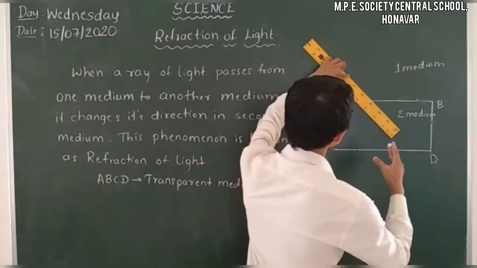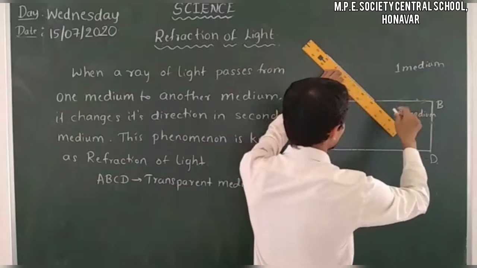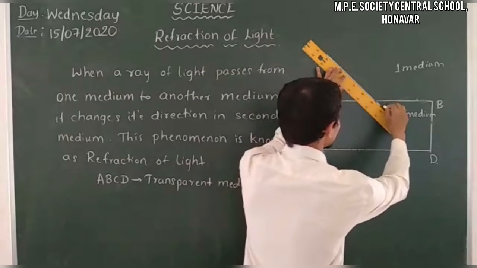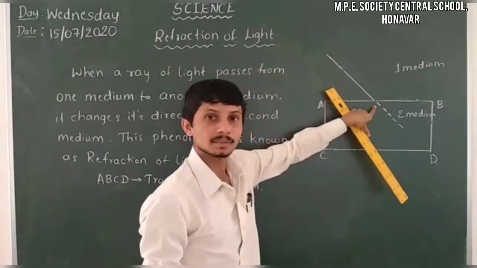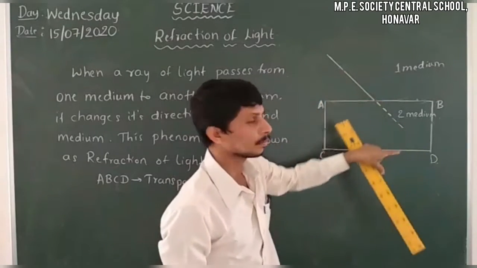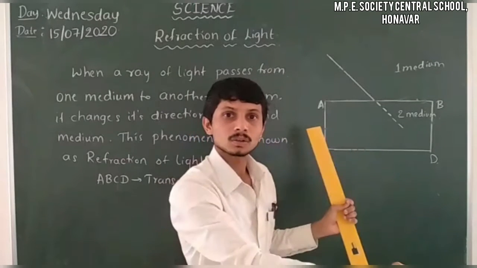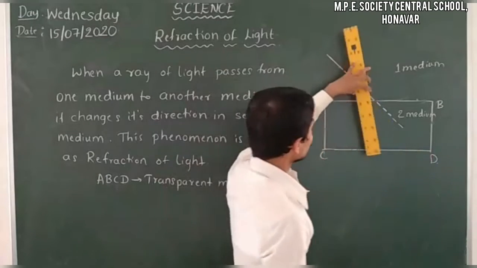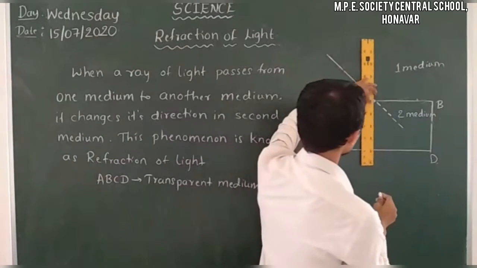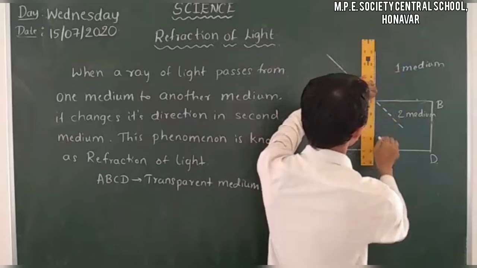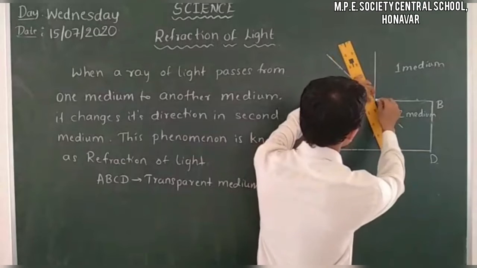So here I will consider a ray. If it doesn't refract, it will take this path here. I just consider that it doesn't refract, which means the first medium and second medium are both similar. That means it doesn't refract, it goes away in the same medium. So at the point of incidence, I will write a normal to the surface. Firstly, I will draw a normal to the surface, and after refraction, it will change its direction.